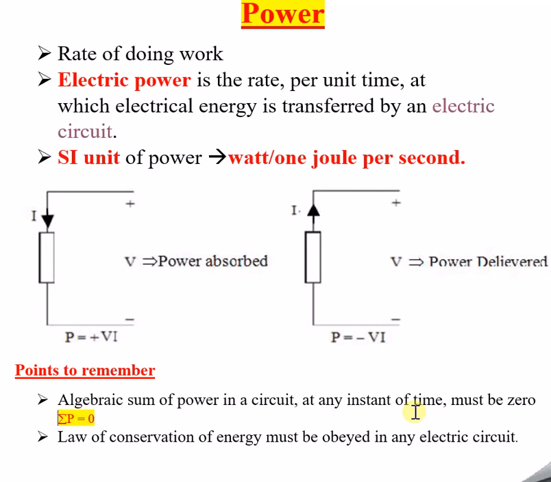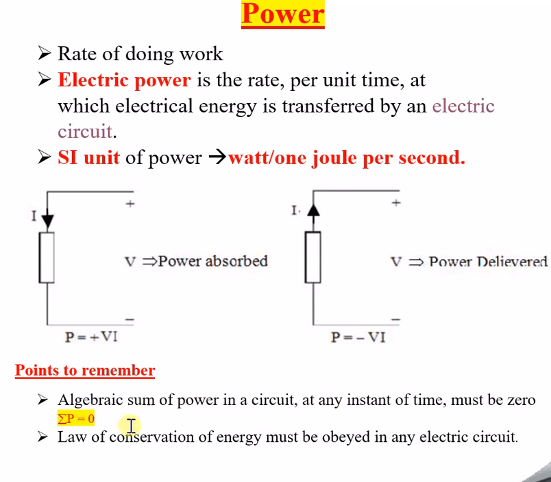Hence, in any electric circuit, the law of conservation of energy must be obeyed, and it will be obeyed. Because of this law of conservation of energy, the first point we can easily conclude: the algebraic sum of power in a circuit at any instant of time must be 0.